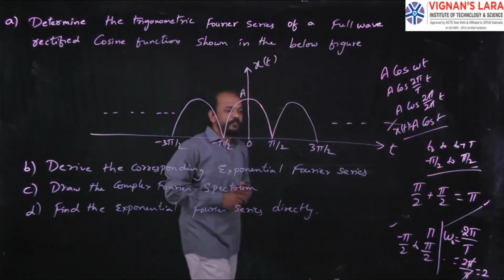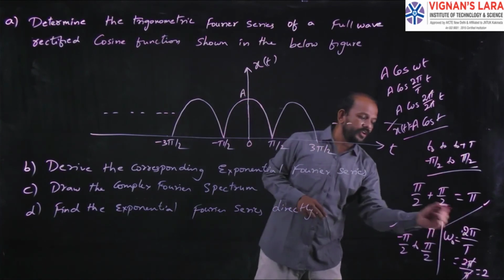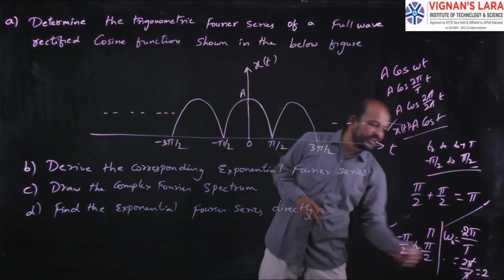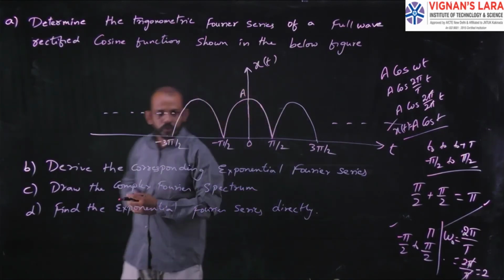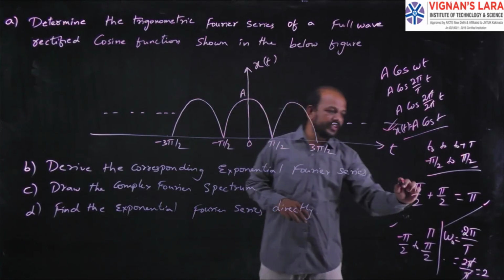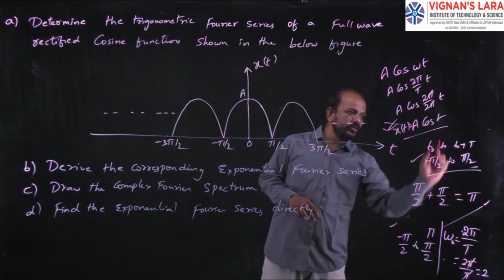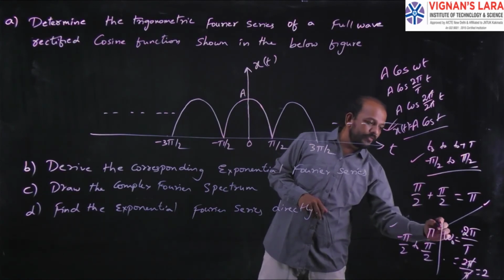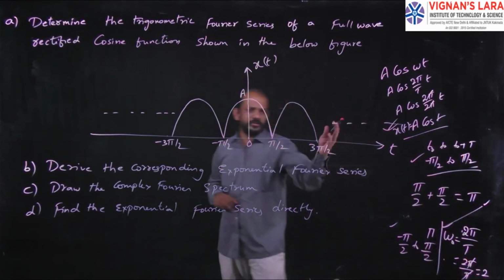So I need the fundamental frequency. The fundamental frequency is omega naught equals 2 pi by T, that is 2 pi by pi. So pi cancels, and the fundamental frequency omega naught will be equal to 2. I have given the waveform x of t, the limits of the integration from minus pi by 2 to plus pi by 2, and the value of omega naught as 2. You got all the values.